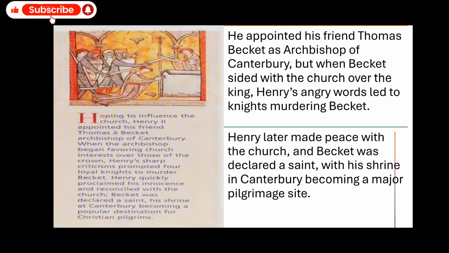While he was in his monastery, we're talking about Thomas A. Becket, these four knights went and murdered him. Who? Thomas A. Becket. Now, Henry later made peace with the church, and Becket was declared a saint. His shrine in Canterbury became a major pilgrimage site. So it was Henry who, after his death, declared him a saint, and Canterbury became one of the famous sites for pilgrims.